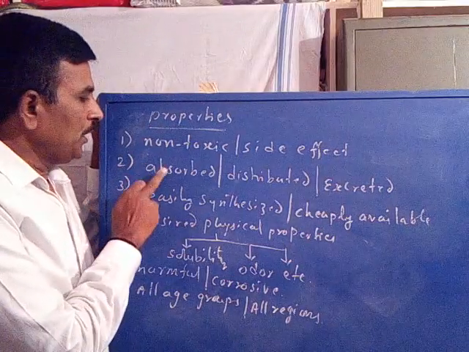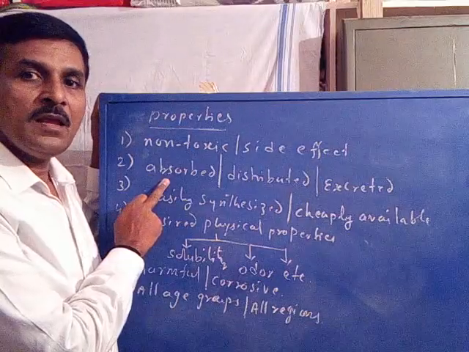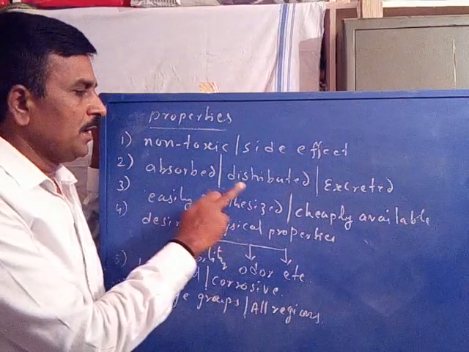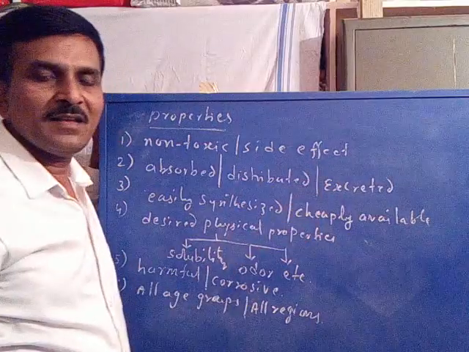Next, it should be easily absorbed, easily distributed, and easily excreted.